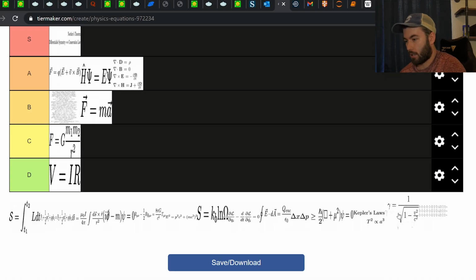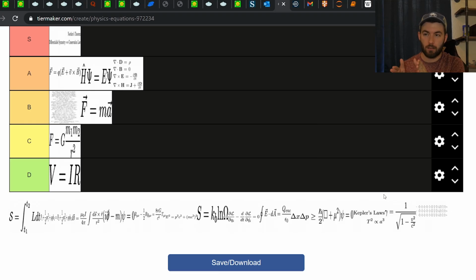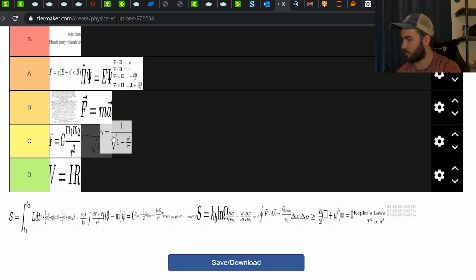Next, we have the Lorentz gamma factor. In special relativity, if you're comparing things in different frames, like the time interval between two events, the gamma factor will tell you how much these different frames disagree with each other, because one may be moving relative to the other, so you get time dilation or length contraction equivalently. Usually you see this tacked on to other stuff that's important, like things that you would really measure, like energy discrepancies in different frames, or momentum, or part of the Lorentz transformation. So this by itself, yeah, I don't know. I'm not like, wow, that's a really cool equation. So I'll put this in C tier.